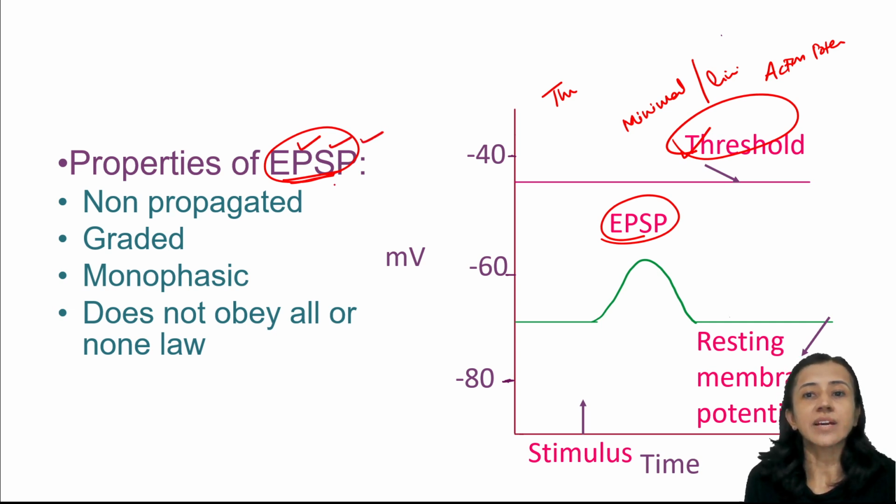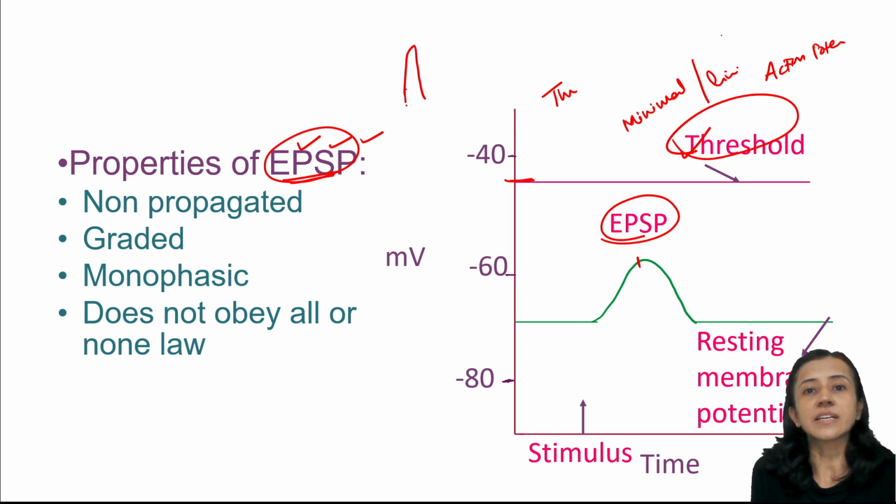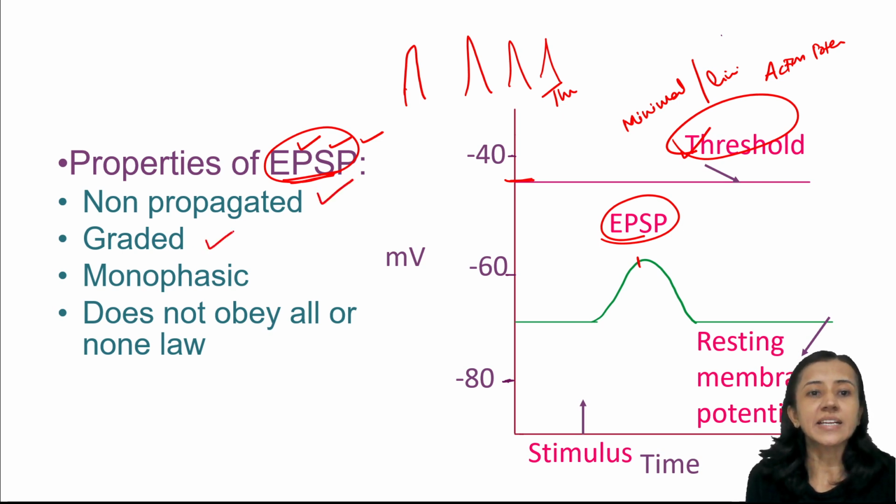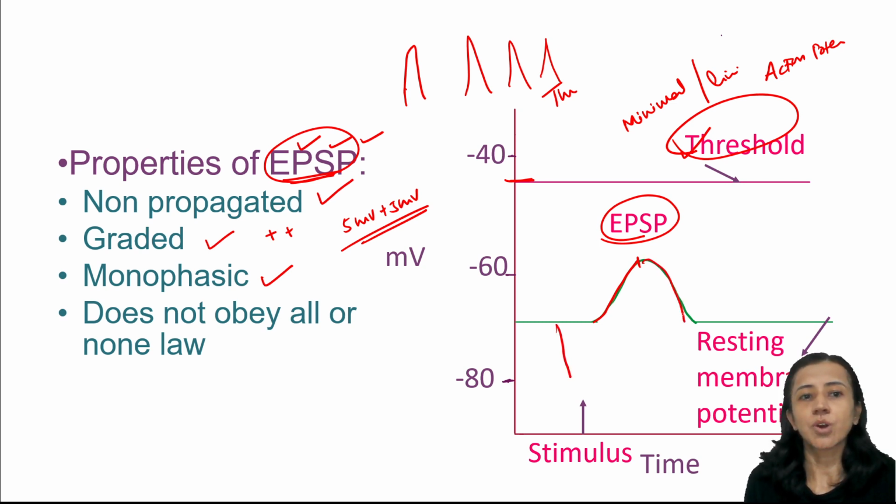So you can see here, whenever the stimulus is less than threshold, this is the threshold one. When it is less than threshold, what happens? There is generation of a non-propagated potential, means it will not pass, it remains here only. Action potential always propagates, means action potential is generated here, then it will pass in such a way. But here it is non-propagated. Graded means it can be added, summated. Suppose EPSP is first 5 millivolt, then again 5 more millivolts, so both are added. And it is monophasic, means it is just one phase, depolarization or hyperpolarization, then coming back to normal, no other phase is there, and it doesn't follow the all or none law.